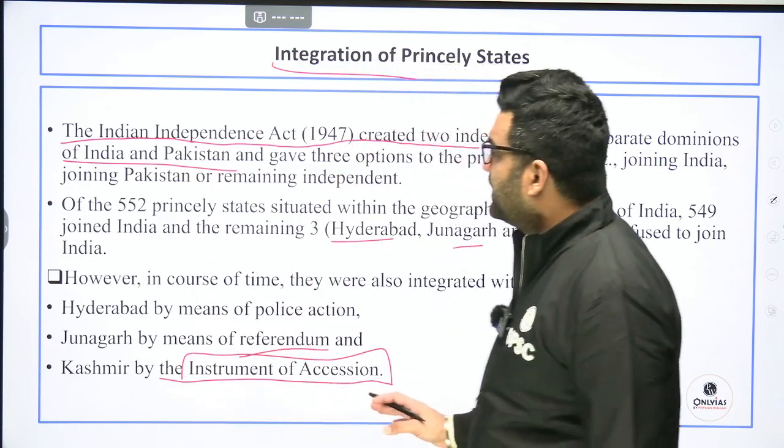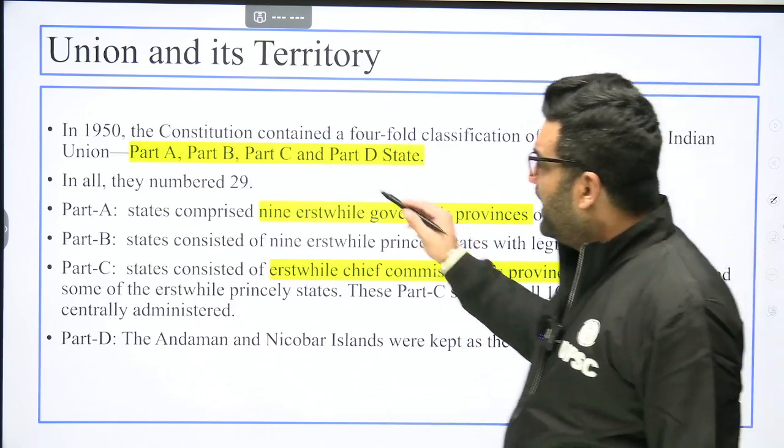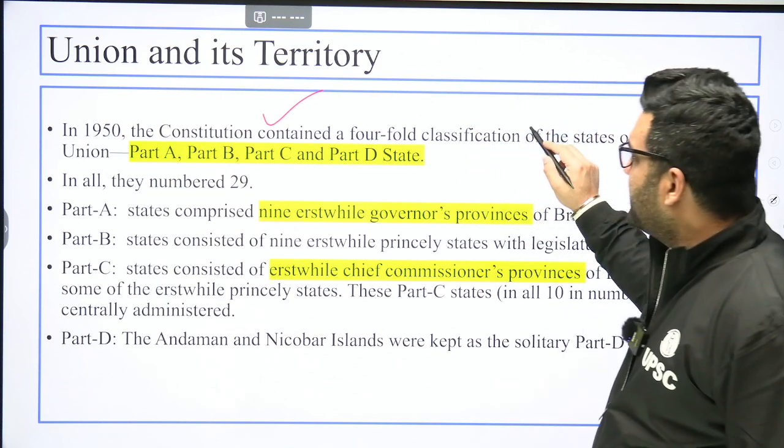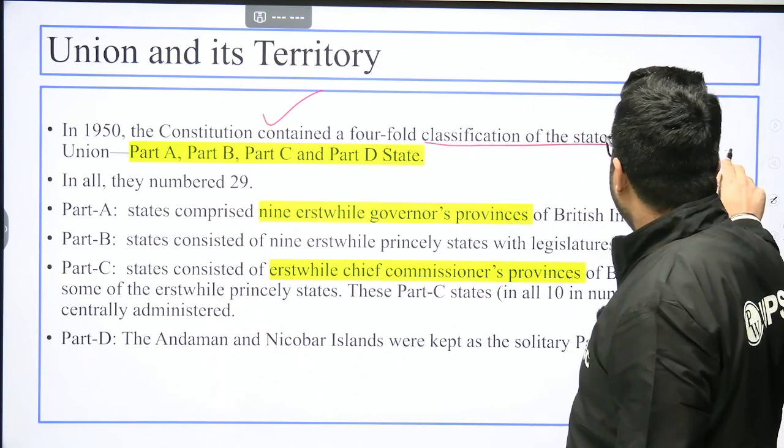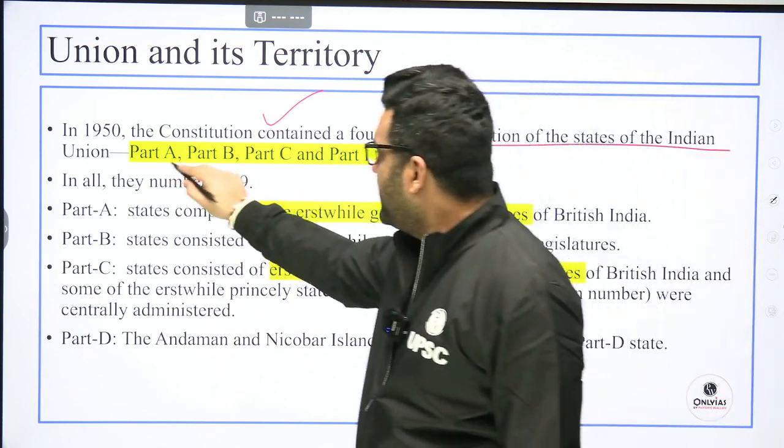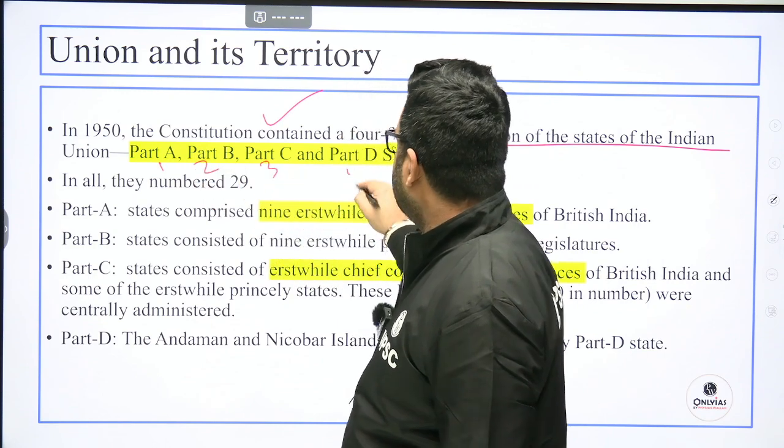Got it? Now, in 1950, the Constitution created a four-fold classification of the Indian Union: Part A, Part B, Part C, Part D.